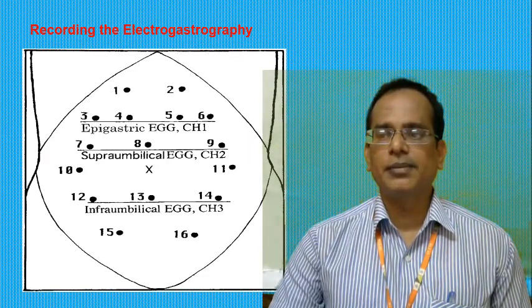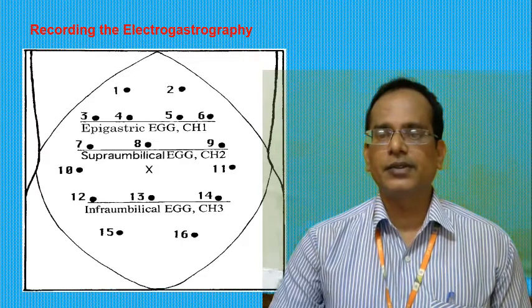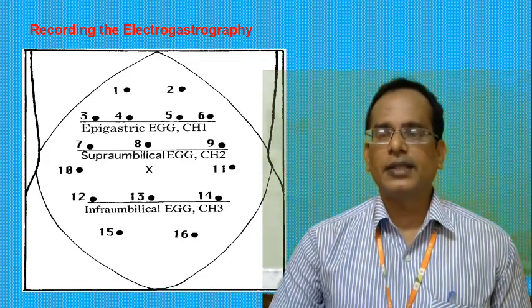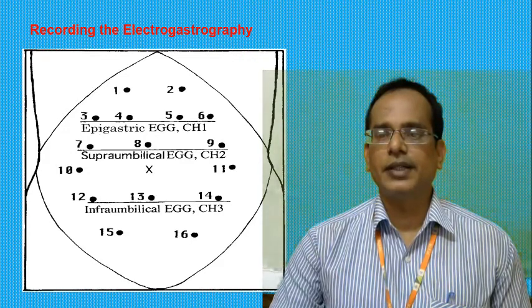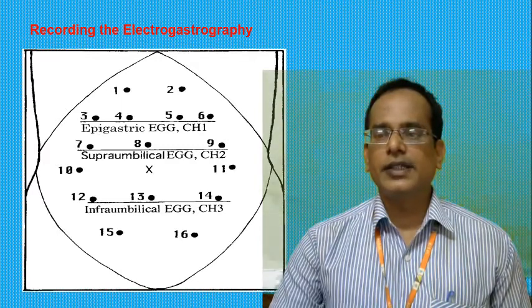Both are very important. One is inadequate preparation of skin, where we have to prepare it properly, and another is placement of electrodes. So these are the two things that are very important, and these are what people get wrong during the recording of EGG.